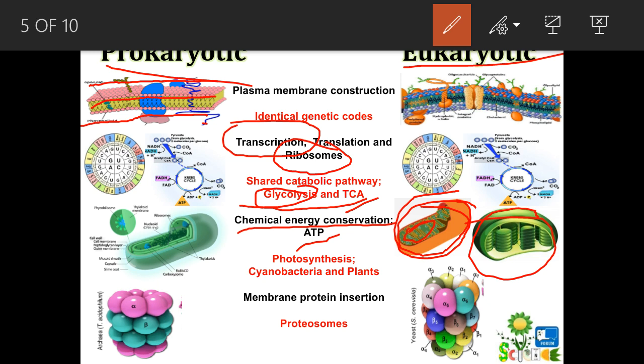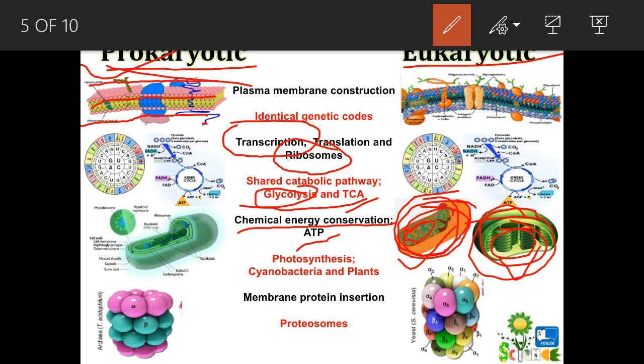In chloroplast also, if you study cyclic and non-cyclic photophosphorylation, there also you can see ATP synthesis on the thylakoid membrane. So we can say that mitochondria and chloroplasts have a similar kind of structure to prokaryotes because ATP is synthesized on membrane complexes. Here we can say the mitochondria and chloroplasts have a prokaryotic origin. This is another topic of discussion which is called the endosymbiotic theory. I will prepare another presentation for that. You will have it. If you subscribe to the channel, you will get a notification for that also.